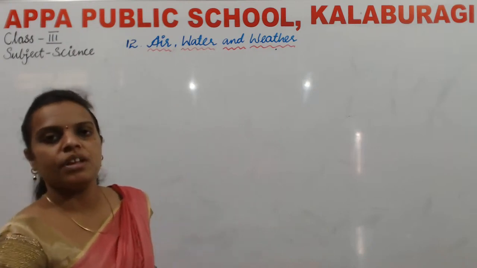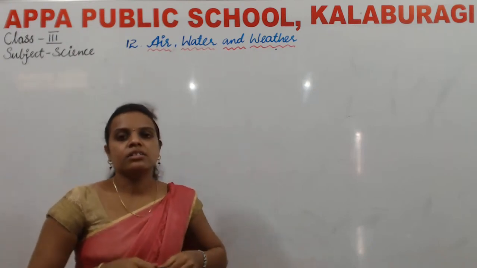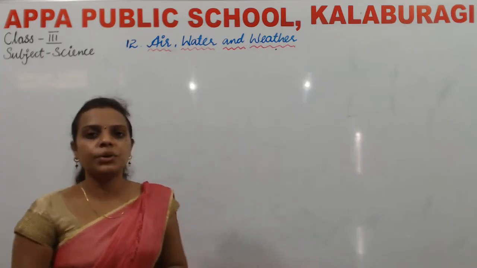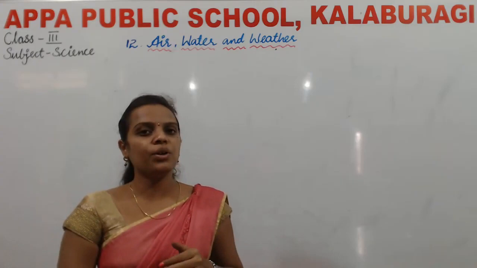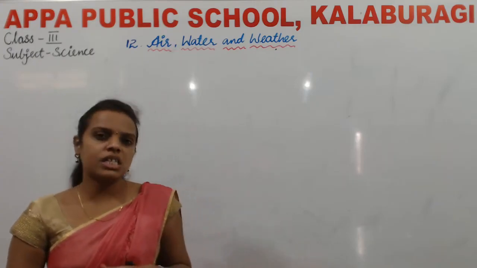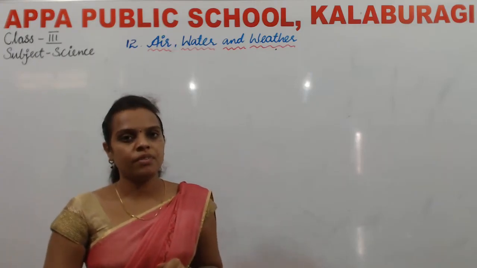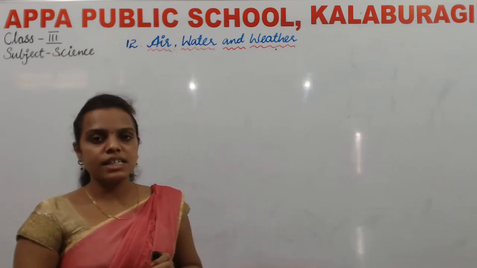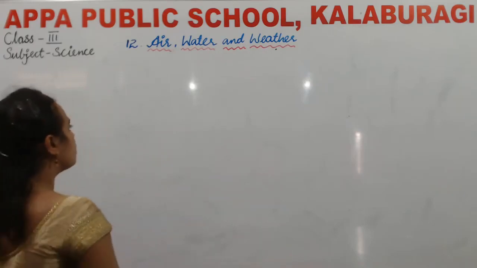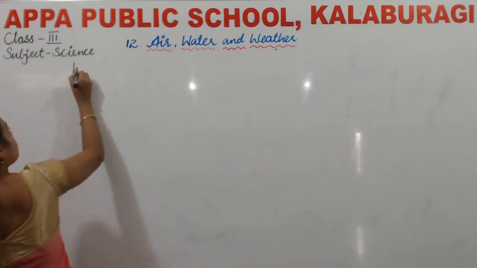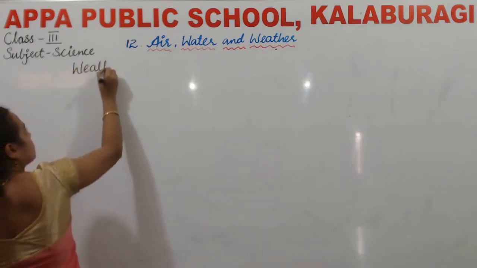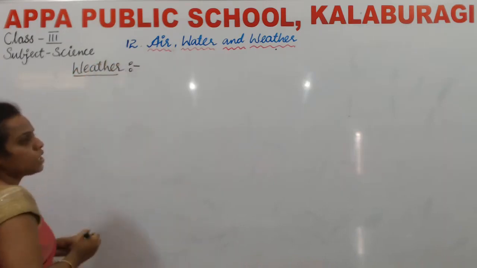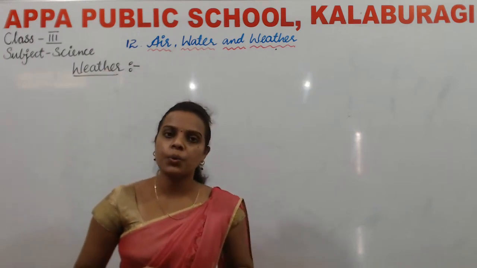So children, can you tell me how is the weather today? Just see out of the window and tell me. Is it sunny or rainy, children? Yes, exactly. It is sunny. So today we'll discuss in detail about weather.